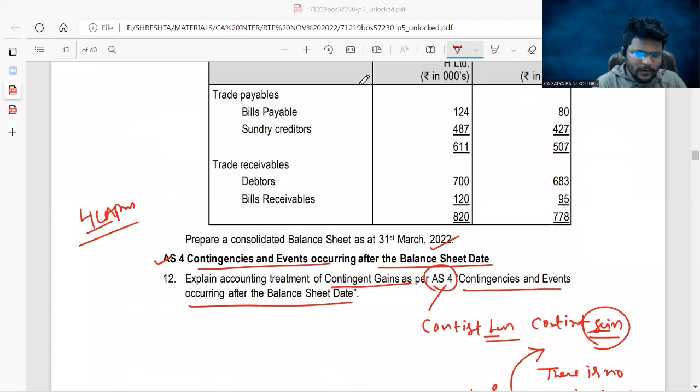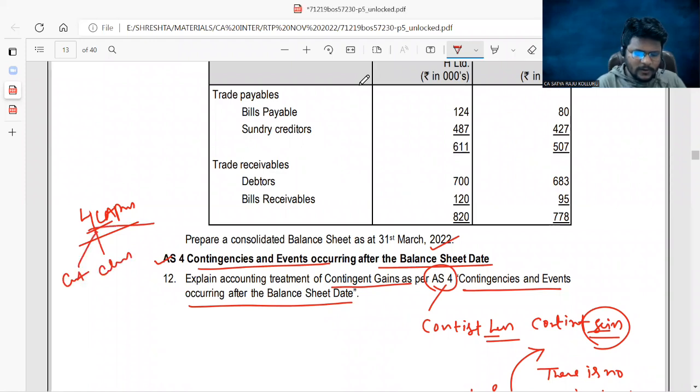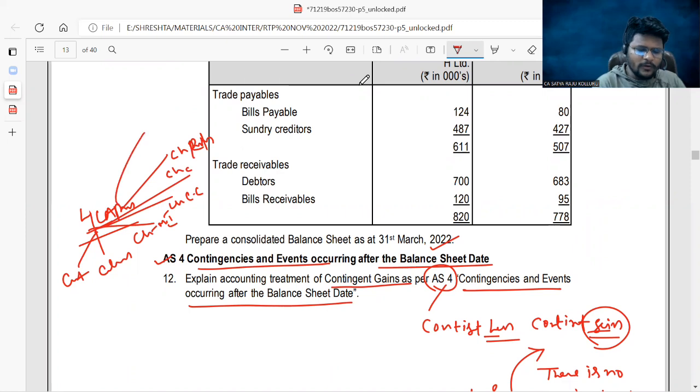So one C is for cutoff date, another C for classification, and another C is for chart A, minority interest calculation, chart B, cost of control, and chart C if mutual owings are there. Am I right? Then chart D, consolidated P&L or consolidated reserves and surplus simply. Then you can go for the final C, which is the consolidated balance sheet.